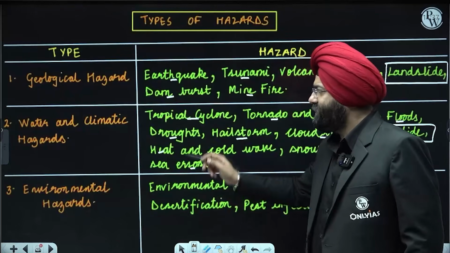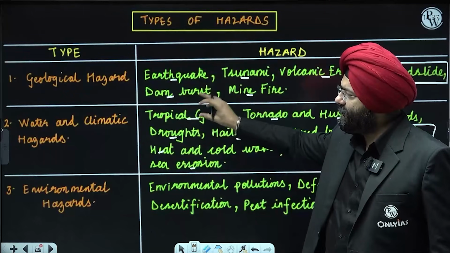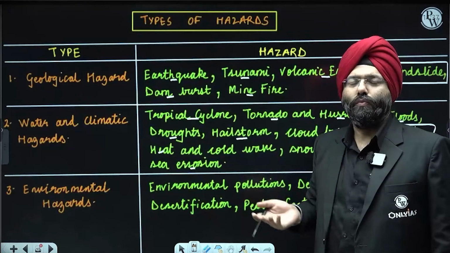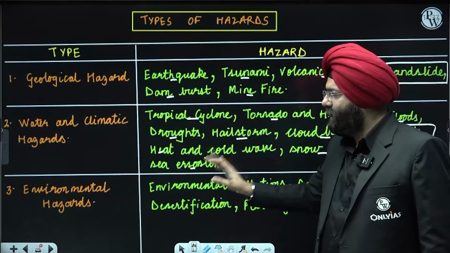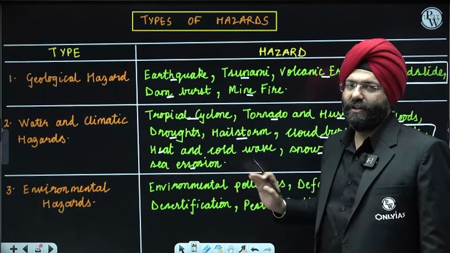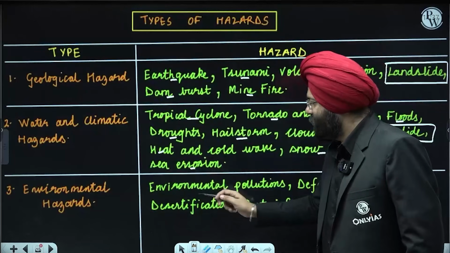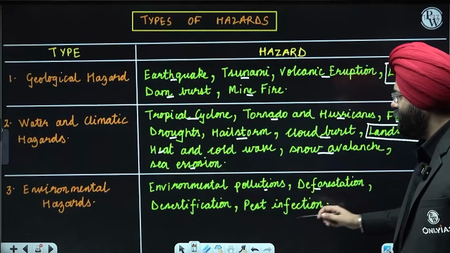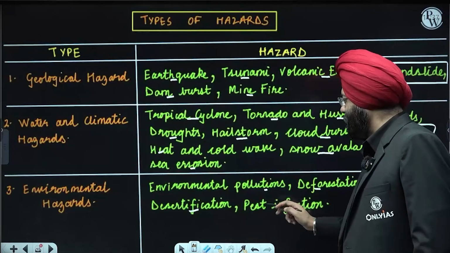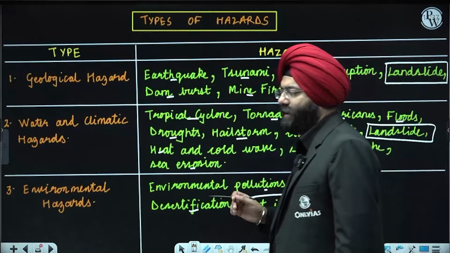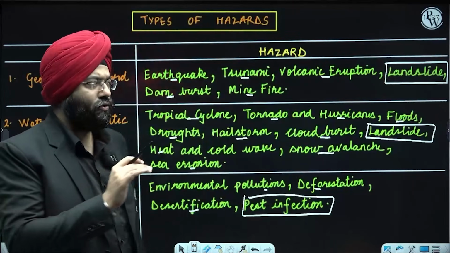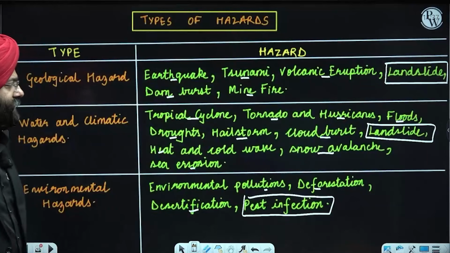Environmental hazard: see, you can put various things under various categories according to you, because that is an extrapolation of your information of what you have read. But over here, it is important you follow the classification that is given, right? Environmental pollution, deforestation, desertification, and pest infection. Please understand, pest infection is put under the environmental hazard. These are some things that you should very well observe, right?